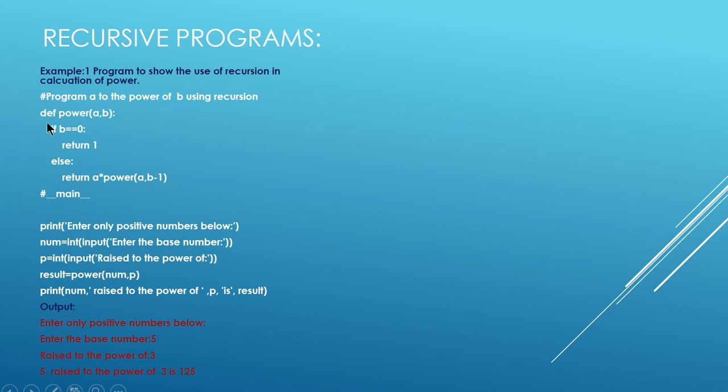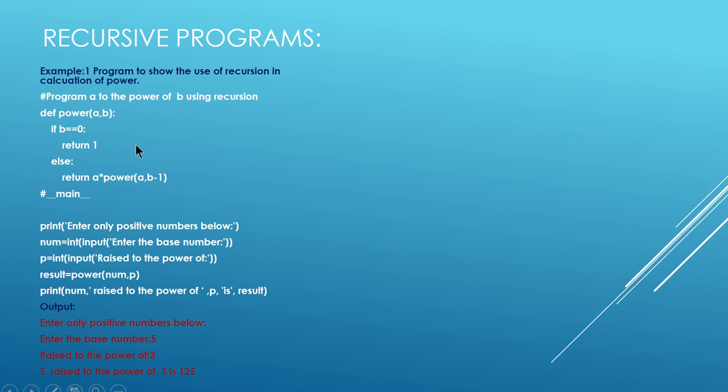That is how you have to think. Okay, so this is the program: def power(a, b). What I need to check is if b is equal to 0. Here a is the base and b is the power. If the b value is 0, then return the value as 1. Anything to the power 0 returns 1, so when it reaches 0, you stop multiplying. Otherwise, return a star power(a, b minus 1).